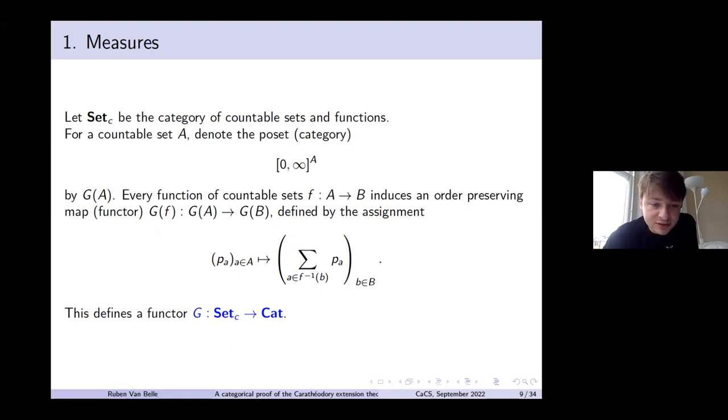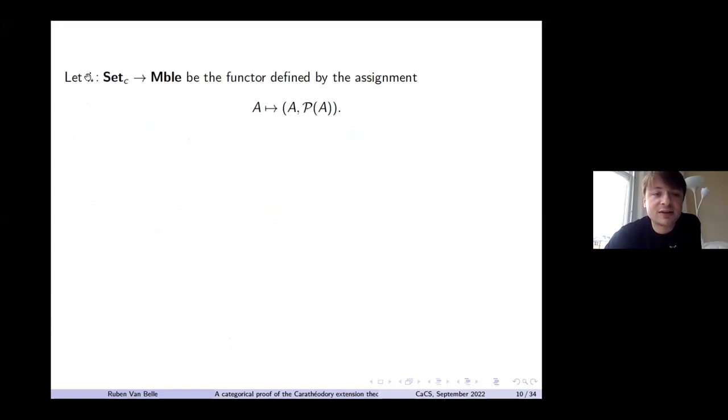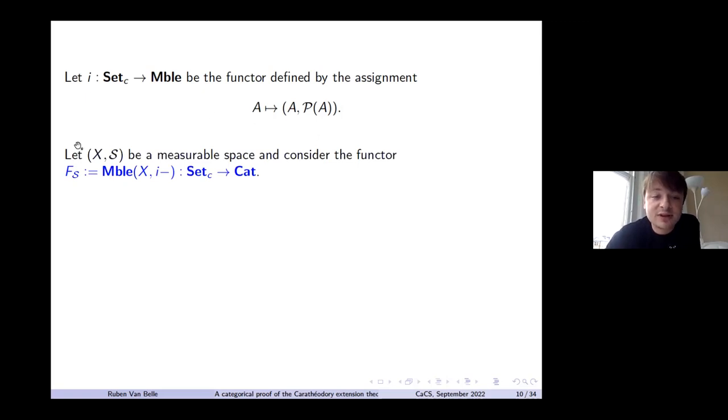Then for the second functor, I'm first going to look at this inclusion. So every countable set induces a measurable space by just giving it the whole power set as sigma algebra. And then I'm going to fix a measurable space X, and I'm going to look at this functor. So it sends every countable set to the set, really, of measurable maps from X to A. And I view that as a discrete category.